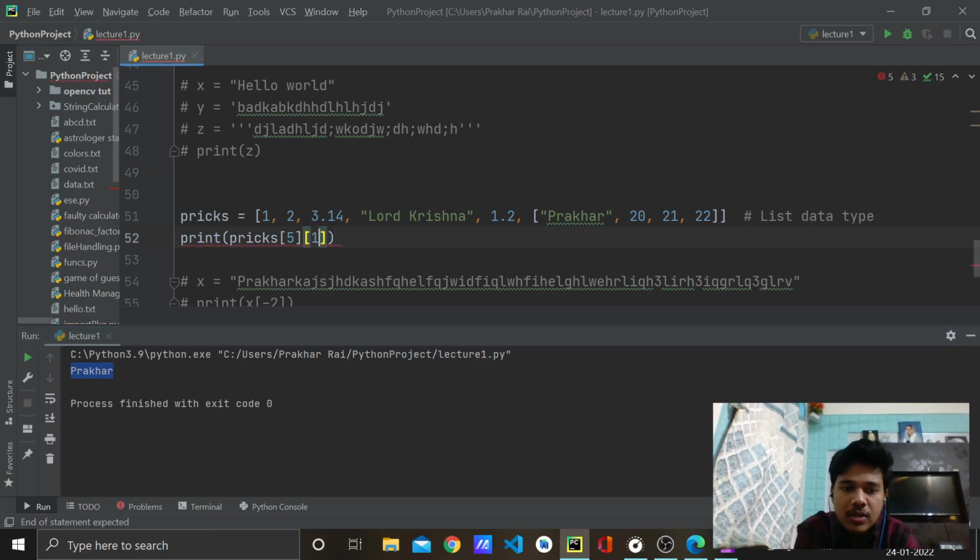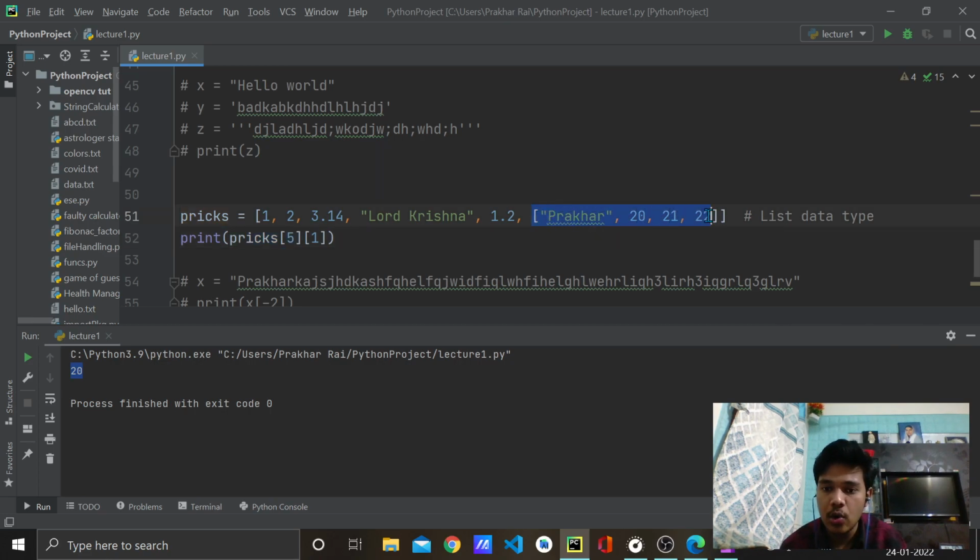So our question was how to print 20, right? So see, 20. This is how you print 20. I'll tell what I did again. Prix is a variable, and inside the square brackets I wrote 5. And what does that mean? It is accessing this whole list. And to access 20 inside that list, it is indexing in indexing. Prakhar is 0, this 20 is 1, so 0 and 1. So that is how you can do it.